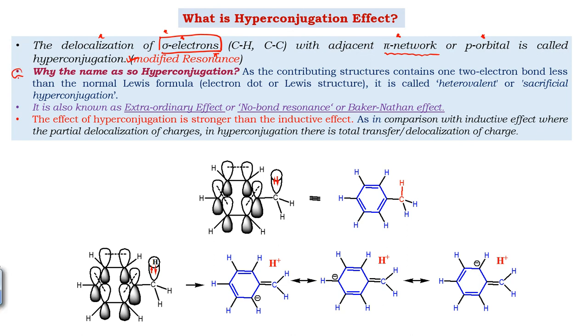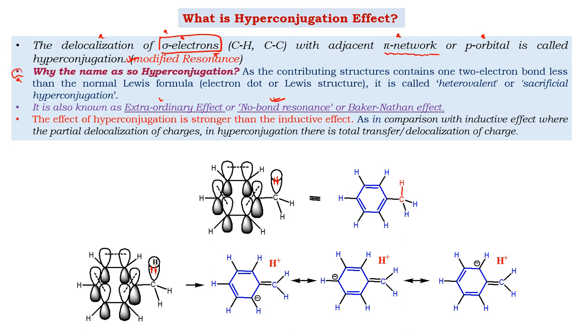The name also gives us a hint that this effect is something different, something exceptional. In one of the contributing structures that we write, one two-electron bond is missing, and that is why it is also called no bond resonance.